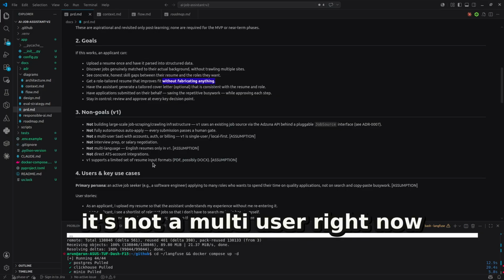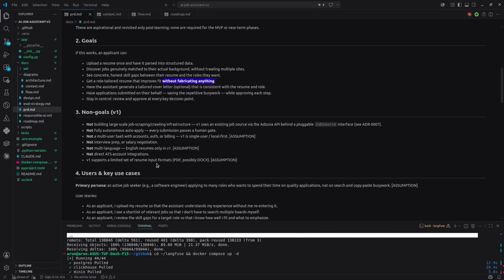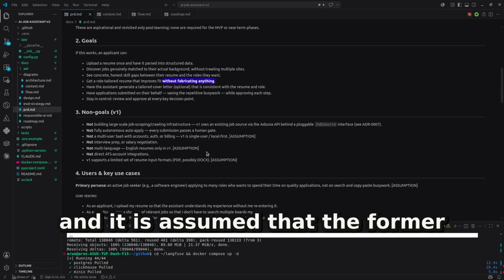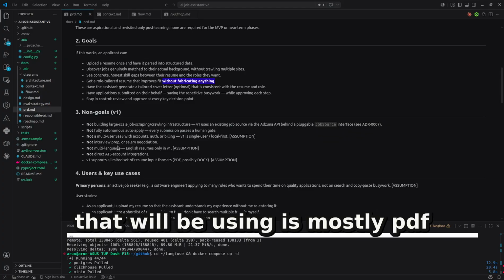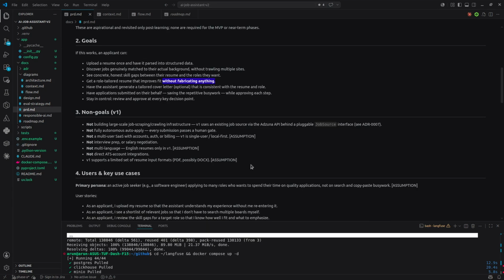It's not multi-user right now. There's no interview prep, there's no multi-language, and there are no other account integrations. And it is assumed that the format that we'll be using is mostly PDF. I've not yet figured out how we're gonna deal with docx files.